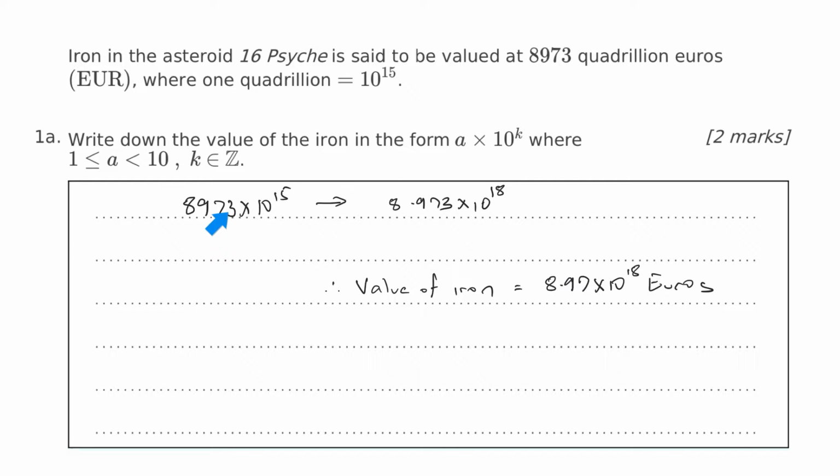So it's 8.973. If we change that 8,973 to 8.973, we've reduced it by 1,000. So we've got to increase this number here by 3 zeros to 18. It becomes 8.973 by 10 to the 18. Therefore, the value of iron is 8.97 times 10 to the 18 euros to 3 significant figures.